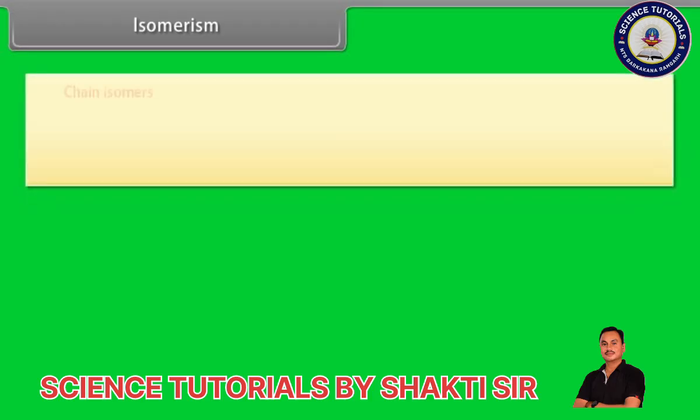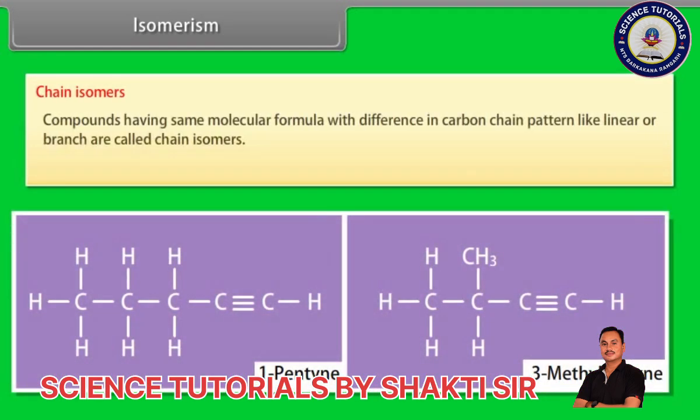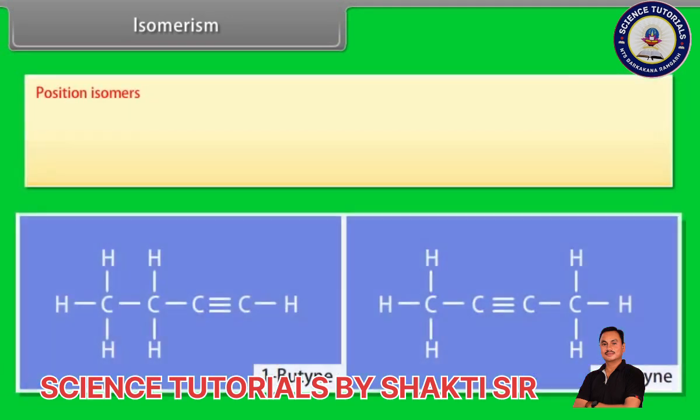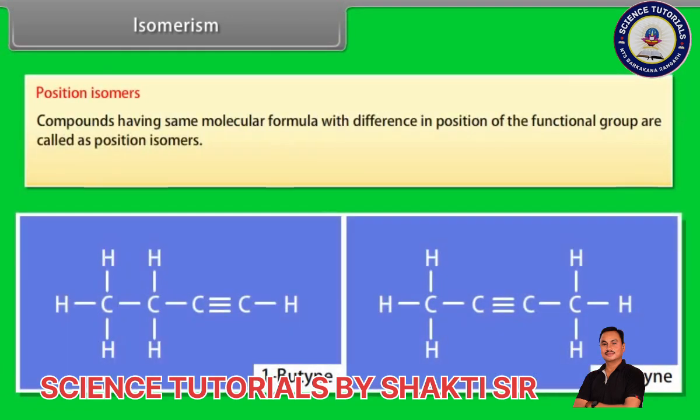Isomerism. Chain isomers. Compounds having the same molecular formula with differences in the carbon chain pattern, like linear or branched, are called chain isomers. 1-pentyne is a chain isomer of 3-methylbutene. Position isomers. Compounds having the same molecular formula with a difference in the position of the functional group are called position isomers. 1-butene and 2-butene are position isomers.